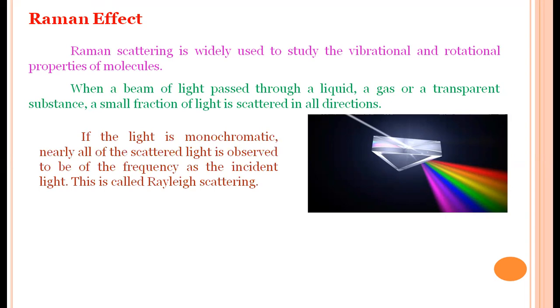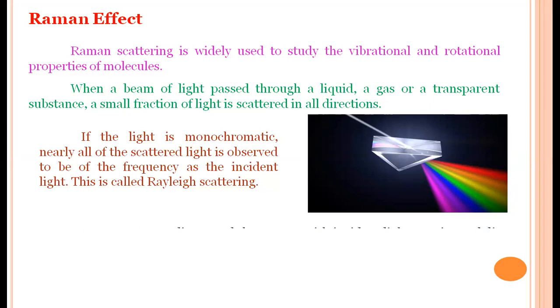But according to Rayleigh, when the light passing through the material is monochromatic, the scattered light has only one frequency, that is the incident light frequency. It is nothing but there is no change; whatever frequency of light is incident on the crystal, the same frequency will be scattered on the other side. So this is called Rayleigh scattering.